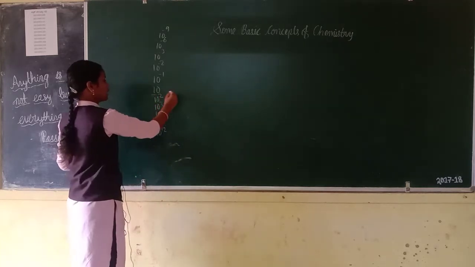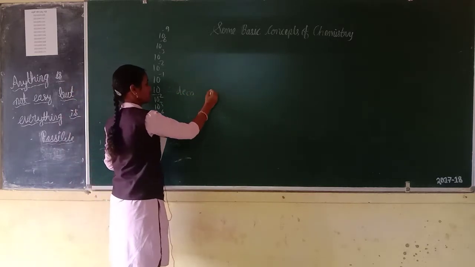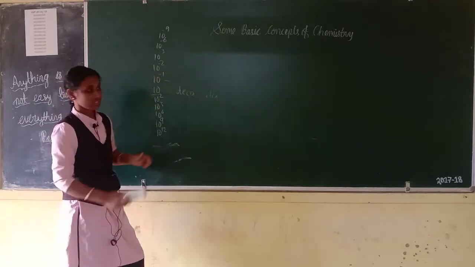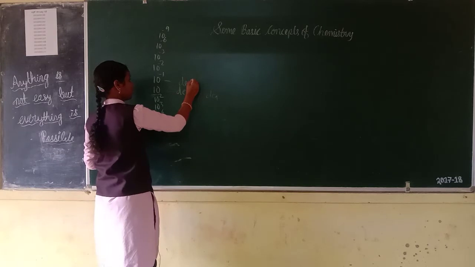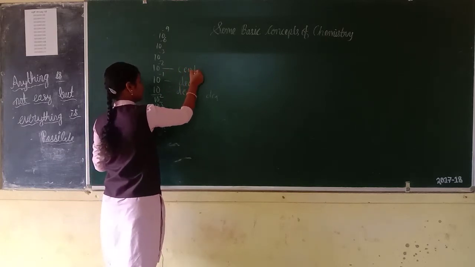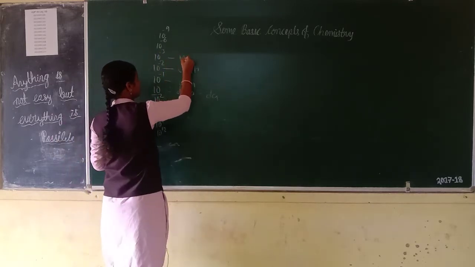First 10 is the deca, 10 is the deca means DA. Then 10 to the power of minus 1, that is deci. Next 10 to the power of minus 2, that is centi. 10 to the power of minus 3, that is milli.